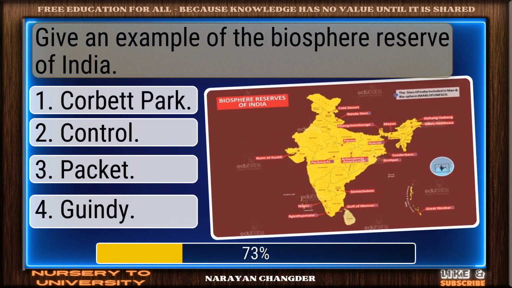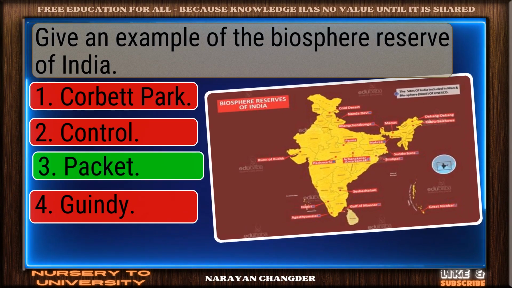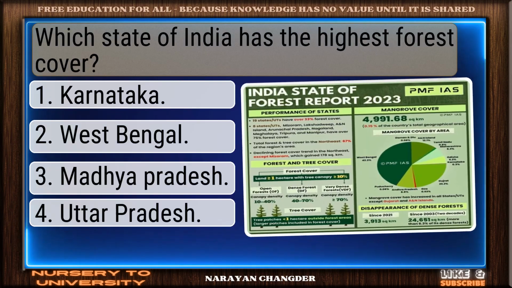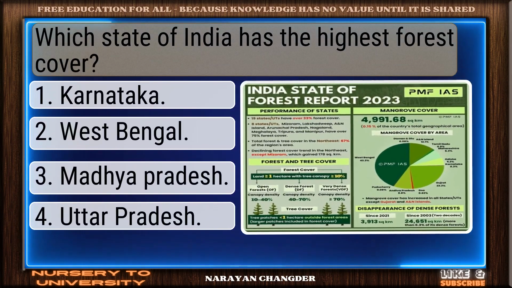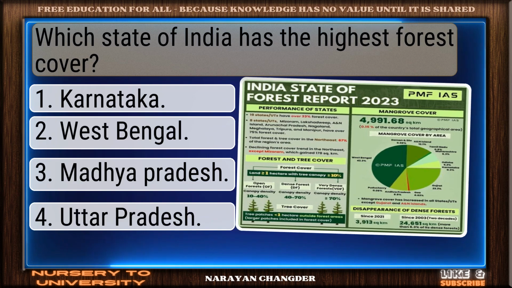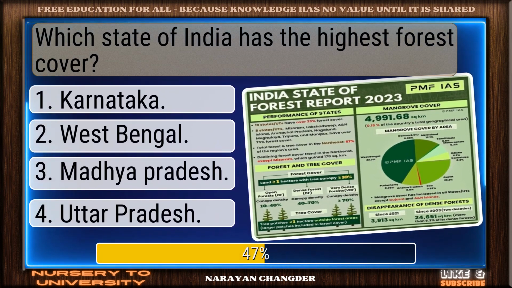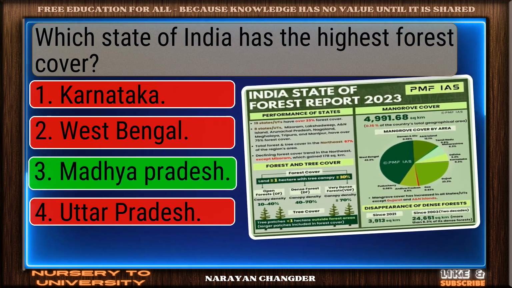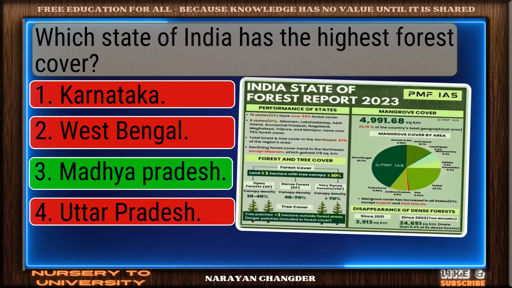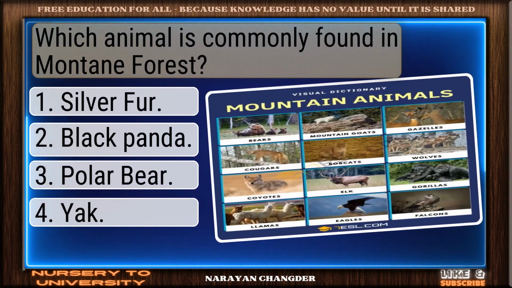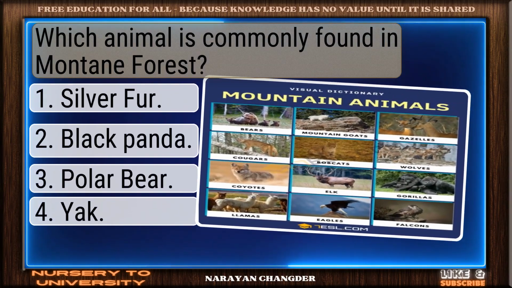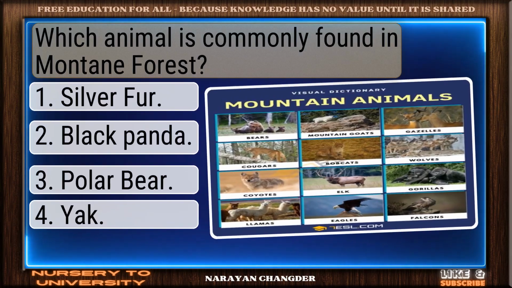Right again. Pachmarhi is a valid answer. Question number 196. Which state of India has the highest forest cover? Excellent. Madhya Pradesh is a brilliant choice. Question number 197. Which animal is commonly found in montane forest?